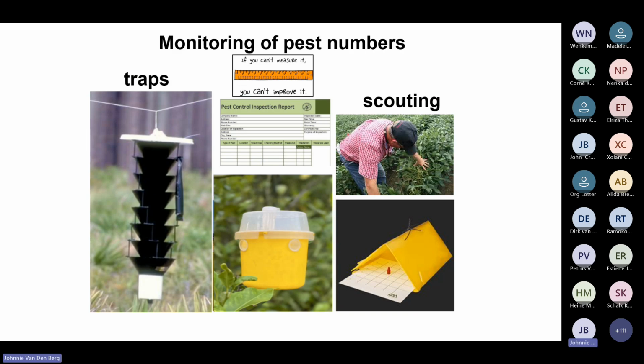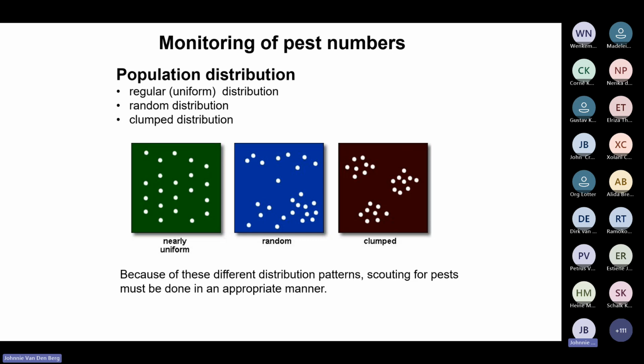Now, in order to be able to apply the principles, we need to monitor pest numbers, and I'm sure all of you are involved in this. We need record keeping, which is critical, through scouting, through traps, etc. And monitoring is an aspect that I find is neglected in the pest management industry in South Africa, because animal populations have different distribution patterns.